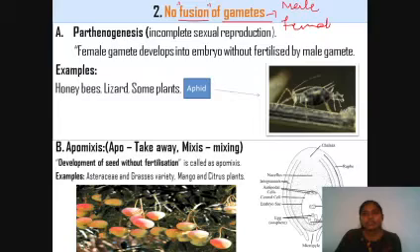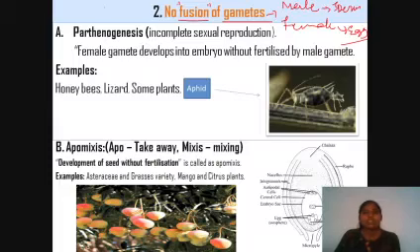In the case of male, the gamete is called sperm, and in the case of female, the gamete is called egg. The fusion of gametes between opposite sexes is called fertilization.